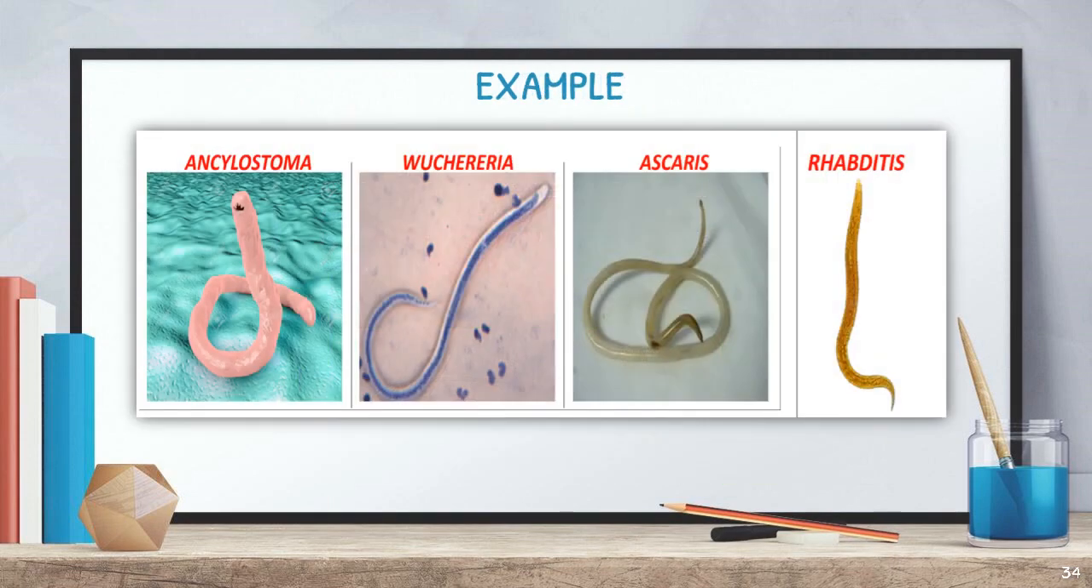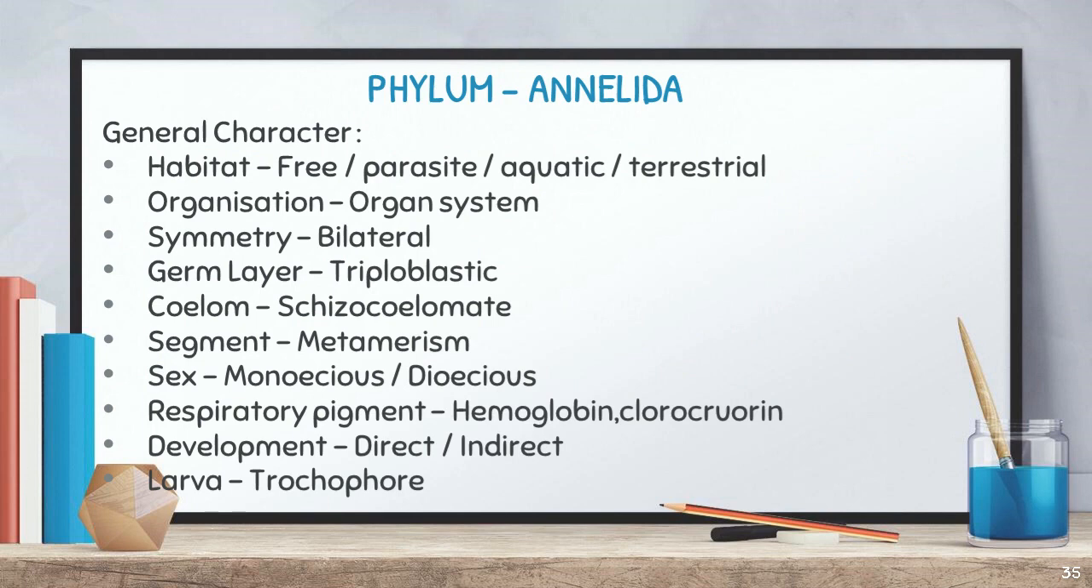And here also we could say a few examples, that is Ancylostoma, Wuchereria, Ascaris, Rhabditis. These are all the few examples for phylum Aschelminthes, right? Let us move to the next phylum.